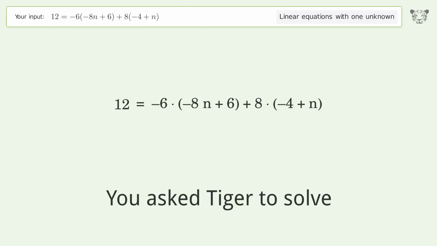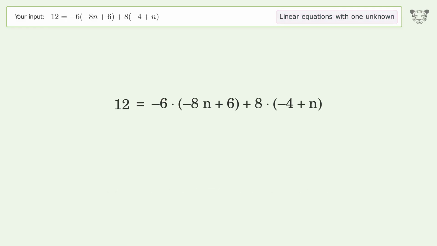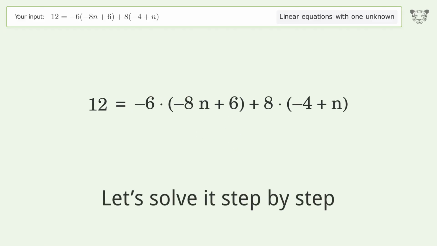You ask Tiger to solve. This deals with linear equations with one unknown. The final result is n equals 10/7. Let's solve it step by step.